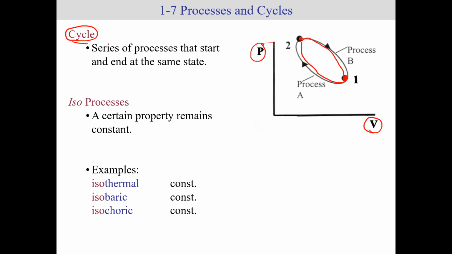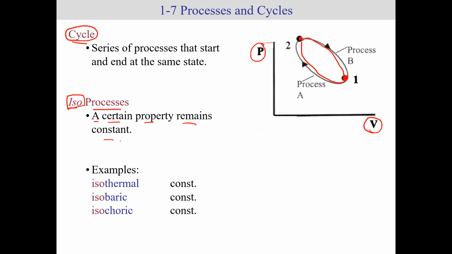We're going to be dealing a lot, later on in the class, with different types of thermodynamic cycles. Next thing I want to look at are what we would call iso properties. What does iso mean? Iso basically means staying the same. So an iso process is a process where a certain property remains constant.